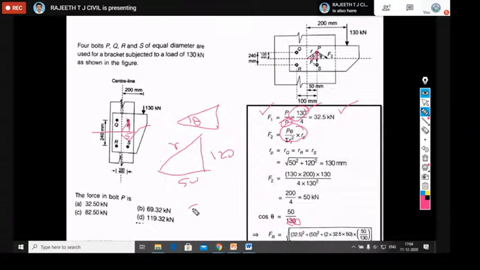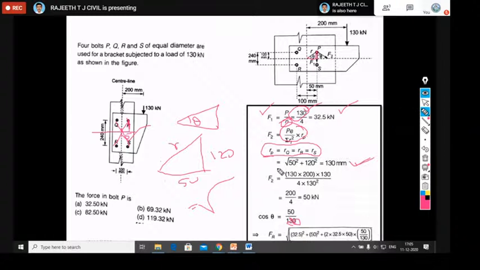So r equals the square root of 50 square plus 120 square. That is your r for bolt P, which is equal to 130 millimeter. The same r will be there for all the bolts. Therefore you can take rP, rQ, rR and rS equal to 130 millimeter.